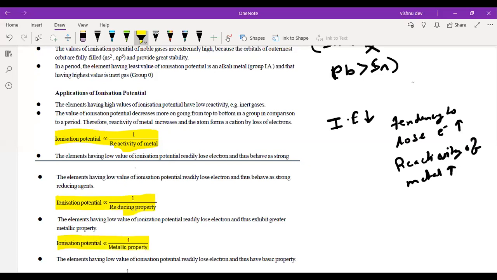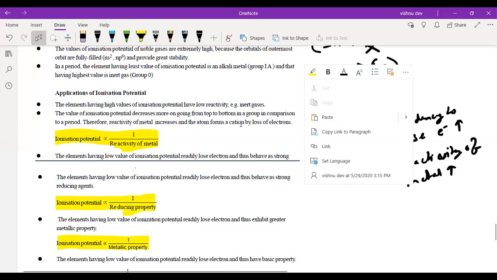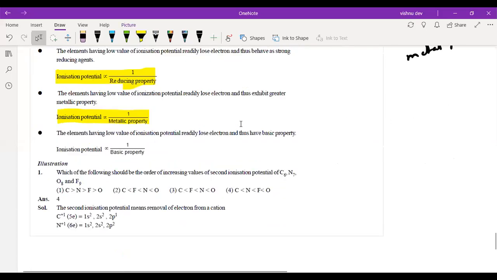See, all those properties are associated with tendency to lose electron. Now when we talk about base, especially Lewis base, those are atoms or molecules which have tendency to lose electron. Again, everything is associated with tendency to lose electron. So obviously it is also inversely proportional to basic property. So see this problem. We are done with today's class. Just see this last problem.